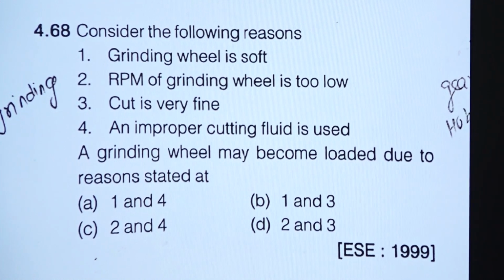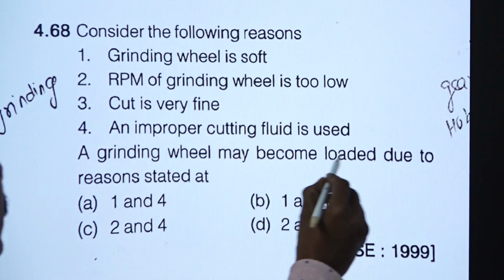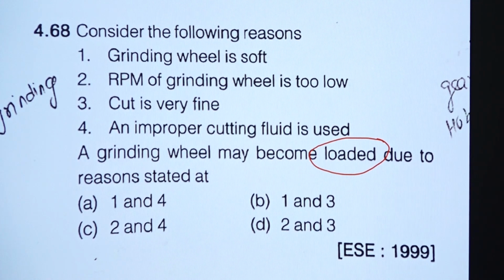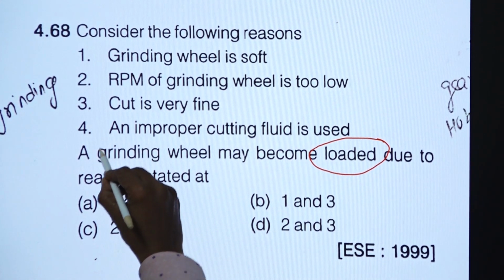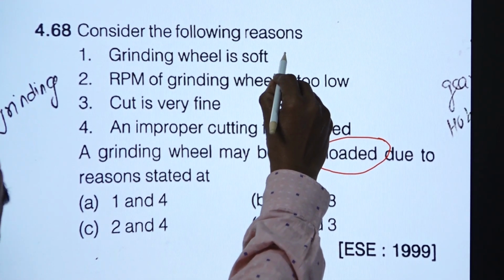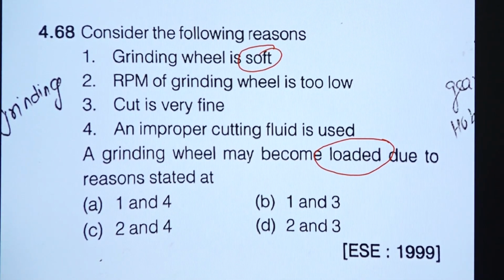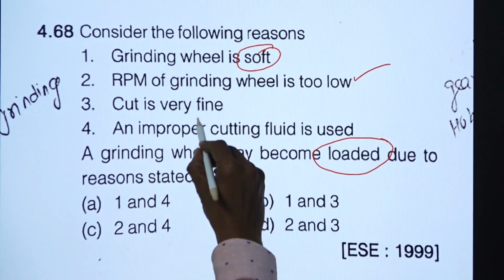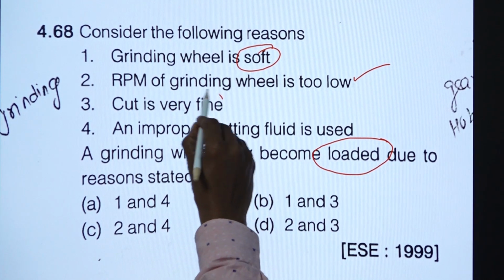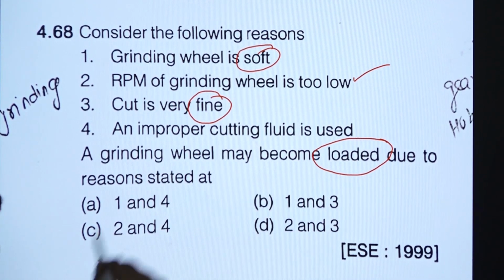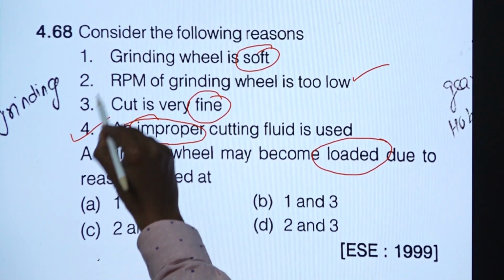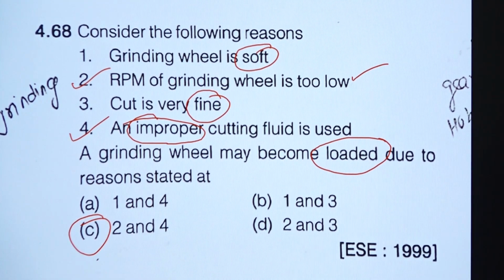Now we are going to see about the loading condition. What are the conditions which cause loading in a grinding wheel? We are having four options. Grinding wheel is soft: no. The RPM of the grinding wheel is too low: yes, it is correct. Cut is very fine: for a fine cut, the loading will not take place. An improper cutting fluid is used: when an improper cutting fluid is used, it causes the loading. So 2 and 4 are correct.